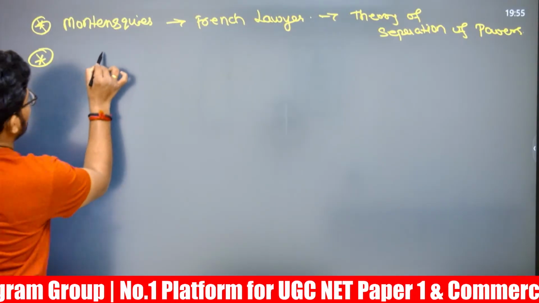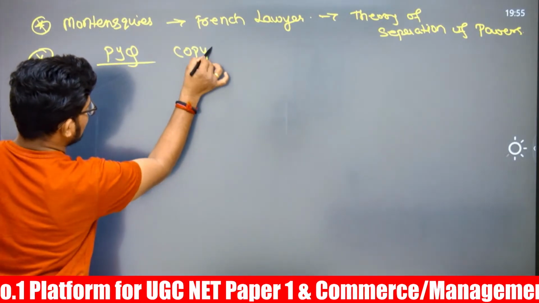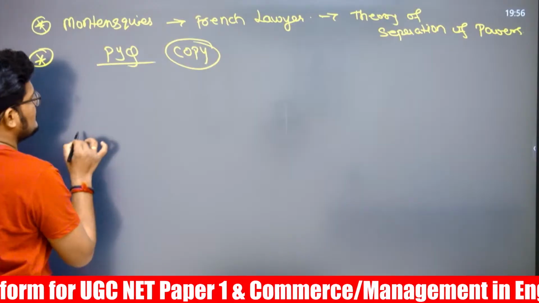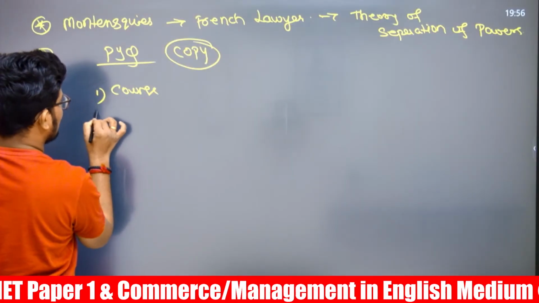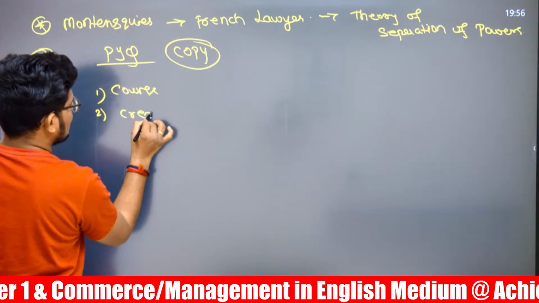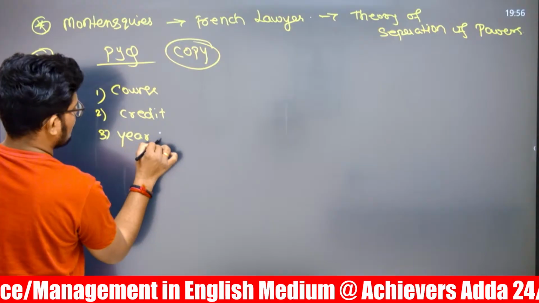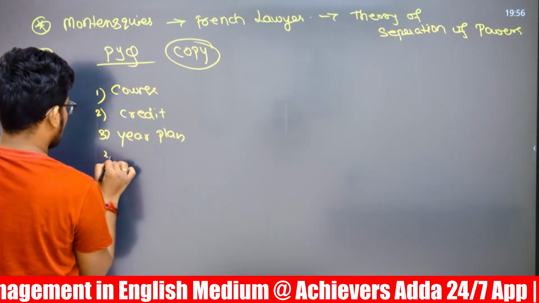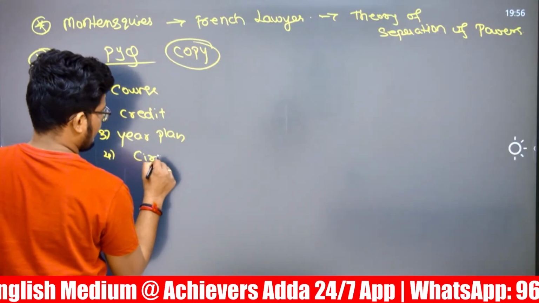Done. And there is one more PYQ, copy-pasted as it is, or somehow nearly copy-pasted. List 1, list 2, match the following: course, credit, year plan, as well as curriculum.